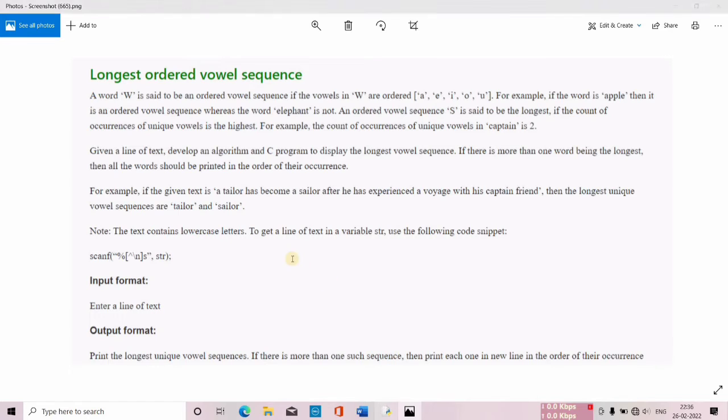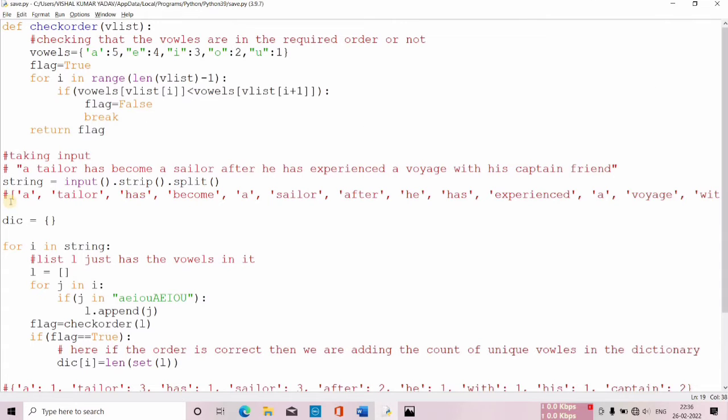Now let's just straight away move to the code. So see, here I am taking the input. String is equal to input dot strip dot split. Now you might be thinking, what is this dot strip dot split? Most of you might know what the function of dot split is.